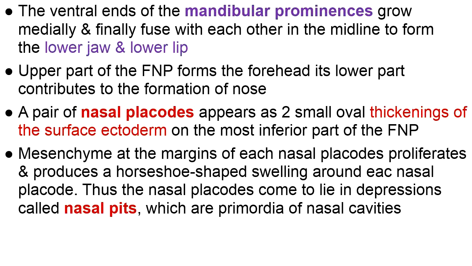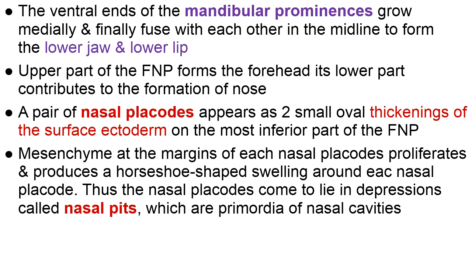The mesenchyme around the margins of each nasal placode proliferates and produces U-shaped or horseshoe-shaped swelling around each nasal placode. And when such horseshoe-shaped swelling appears around the nasal placode, the nasal placode comes to lie in the depth of a depression, and these depressions are called nasal pits. So as there are 2 nasal placodes, 2 nasal pits are formed, which are primordia of the nasal cavities,